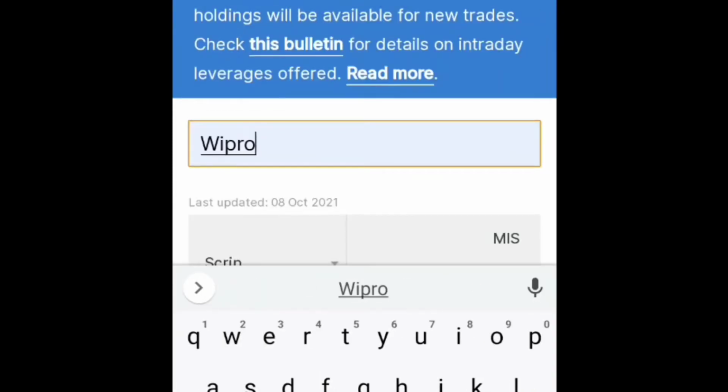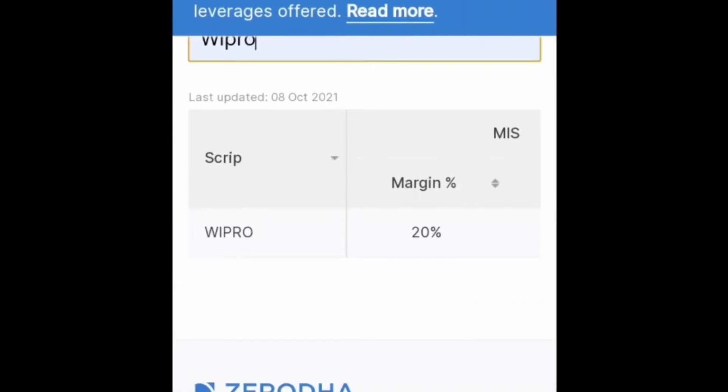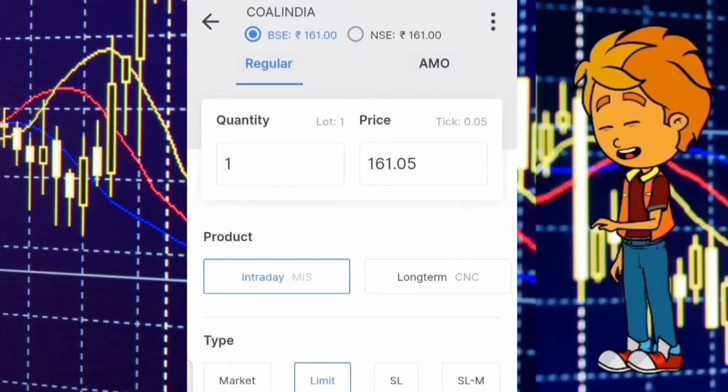And you can also check the company by searching. Just type the stock name, and the list will come below. Okay, I think you all got an idea with respect to margin and the margin calculator. Come, let's place the order in MIS.